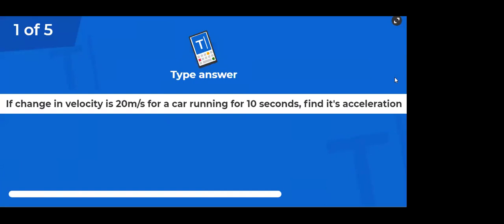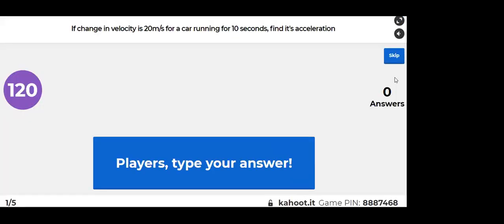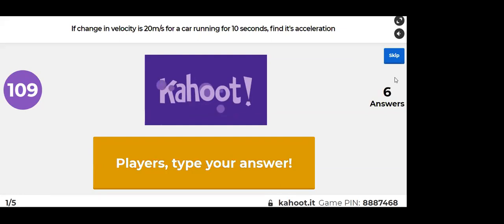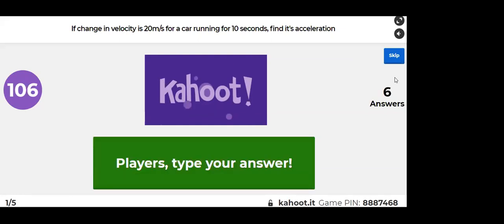If change in velocity is 20 meter per second for a car running for 10 seconds, find its acceleration. You have to write. And guys, please write the unit. Take your time, take your time. You have lots of time.